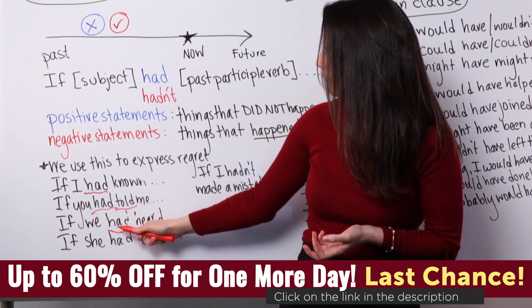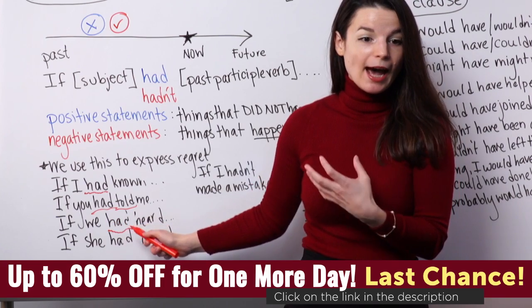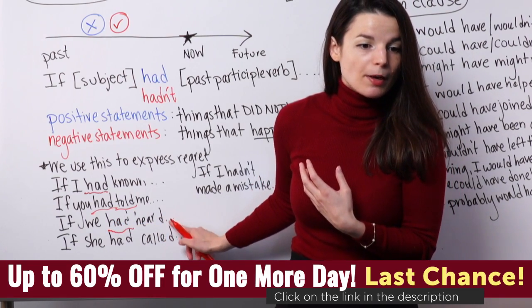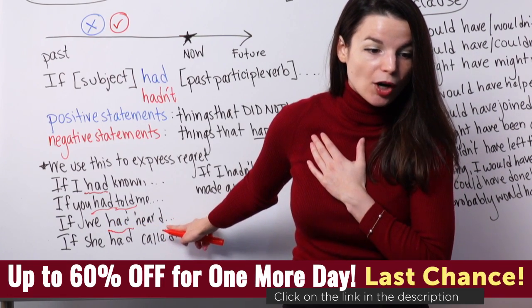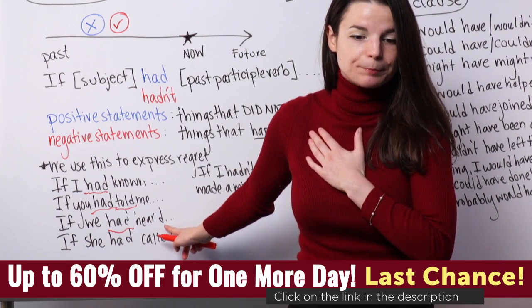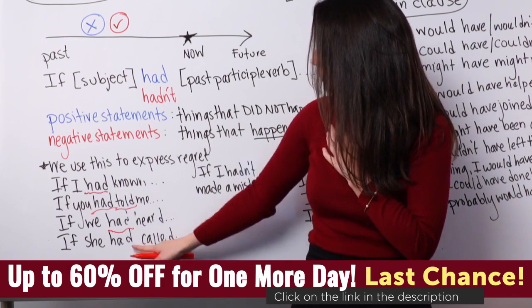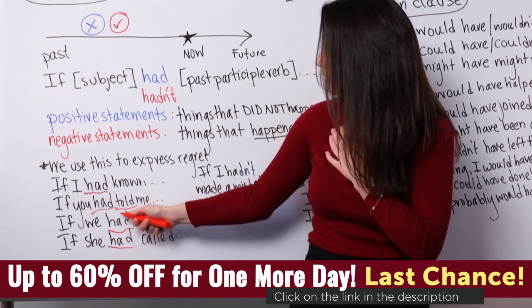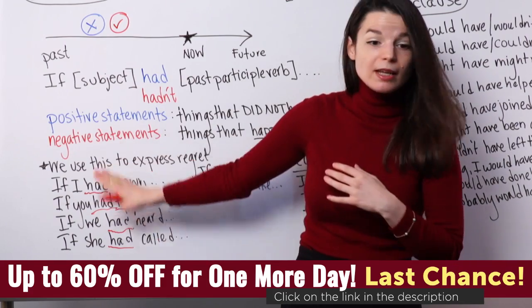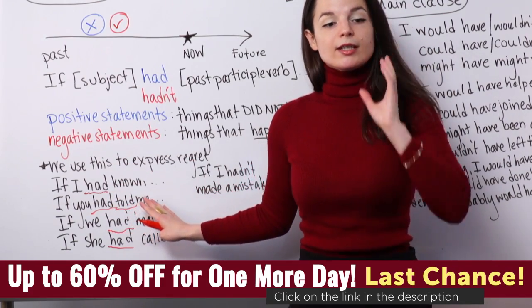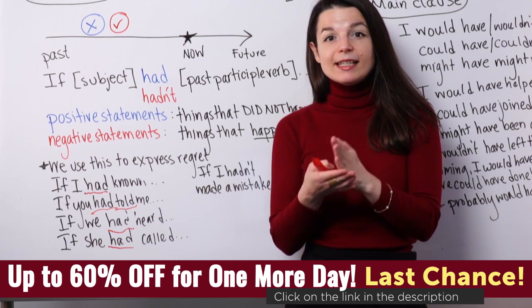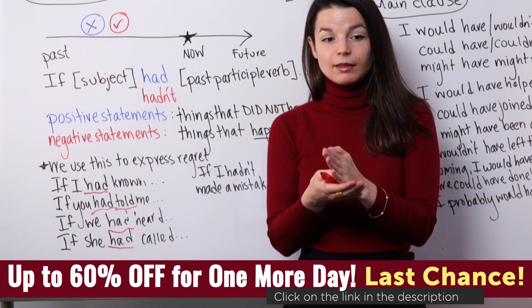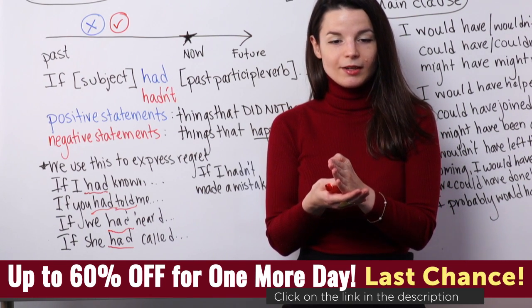So I'm using a lot of this positive form. If we had heard. So here the past participle form is heard. If she had called. So I have all of these in the positive form. So these are all situations, these are all things that did not happen in the past. They're unreal, not true, unreal.